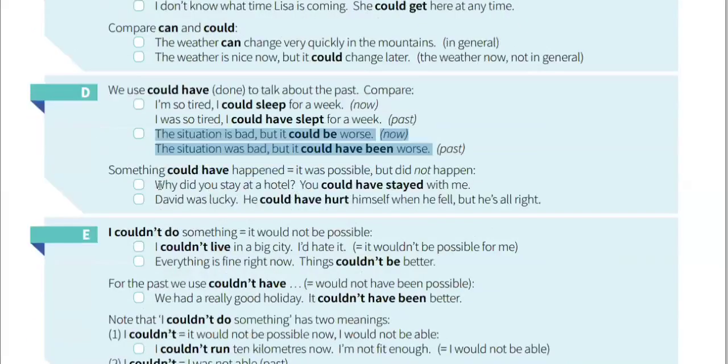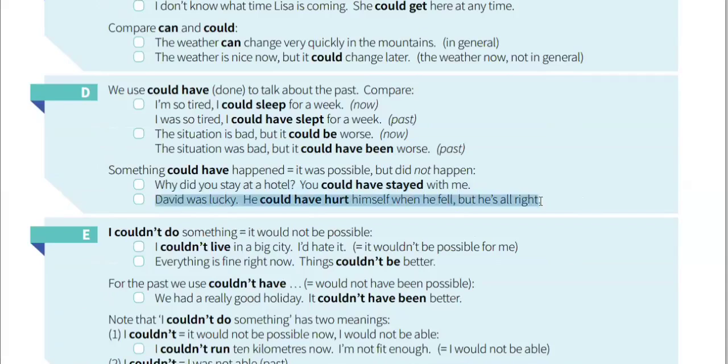if you say, why did you stay at a hotel? You could have stayed with me. That means it was possible for you to stay with me, but you didn't. You stayed at a hotel, not at my house. And read the second one.